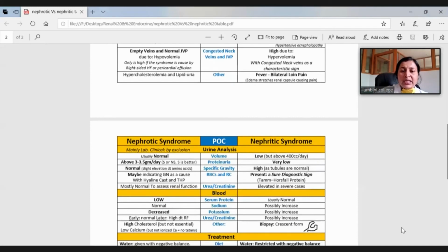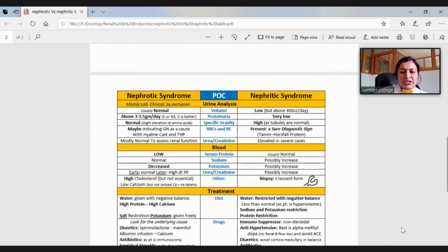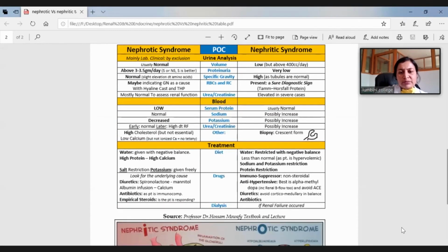Then the biochemistry. This is a downloaded chart, so it has mentioned so many things, but I don't know if you will remember or not. So I'm again and again trying to tell you, if you present more points, of course you benefit with more marks. In nephritic syndrome, there is primary renal impairment. Glomerulonephritis and renal impairment occur first in nephritic, but in nephrotic syndrome, the glomerulopathy is morphological, and the renal function test is altered later.